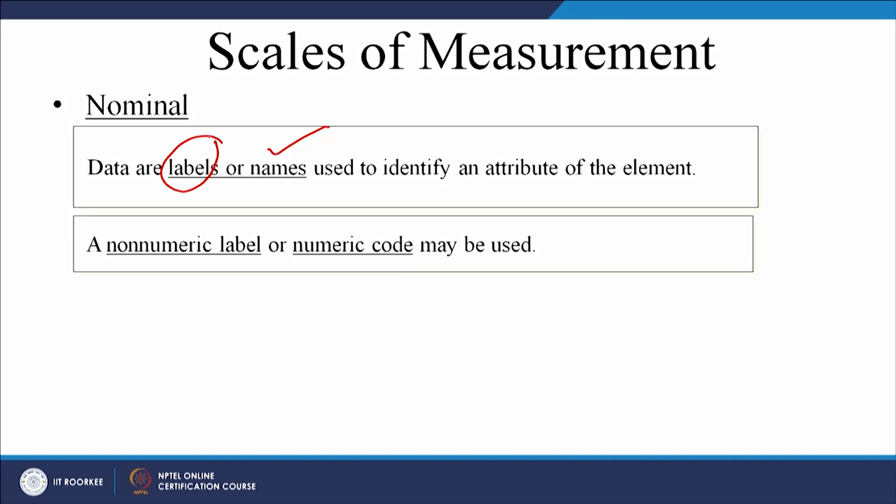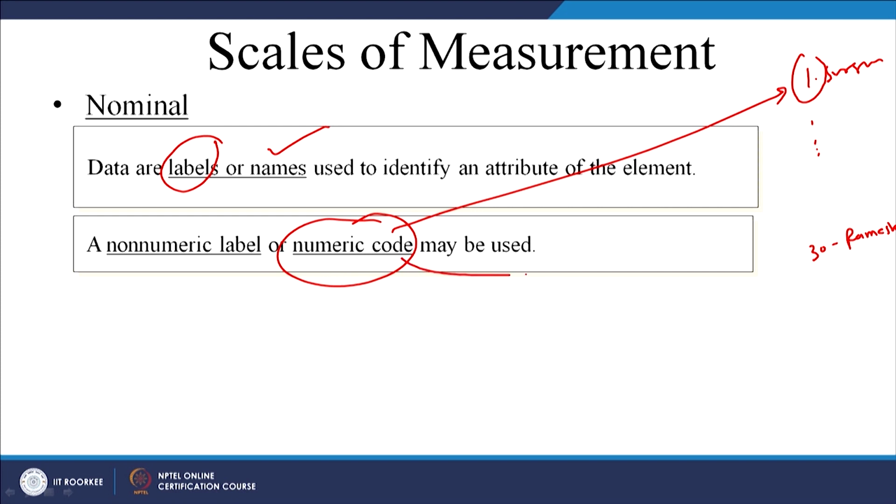Once you have a nominal scale, you can assign them some numeric code as well. For example, there are 30 students in your class, serial number 1 Suresh, serial number 30 Ramesh. These are nothing but numeric codes. There is something called enrollment number.